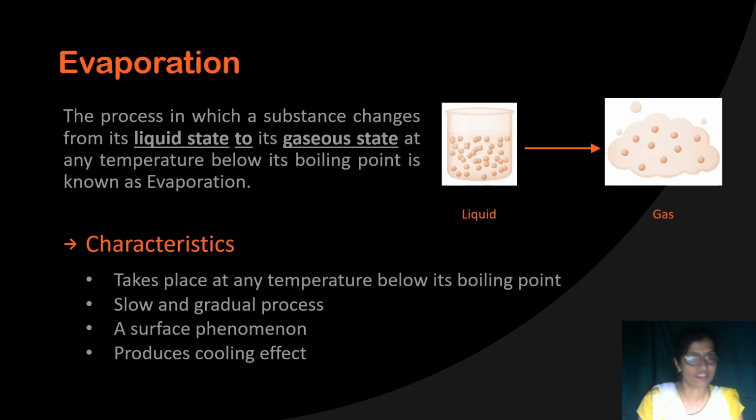So there is a difference between boiling and evaporation. Boiling takes place at a fixed temperature, that is at its boiling point. But evaporation takes place below its boiling point. Like water evaporates below its boiling point, below 100 degrees, at any temperature. Below the boiling point, maybe 30 degrees, 40 degrees, 50 degrees, whatever, evaporation takes place.